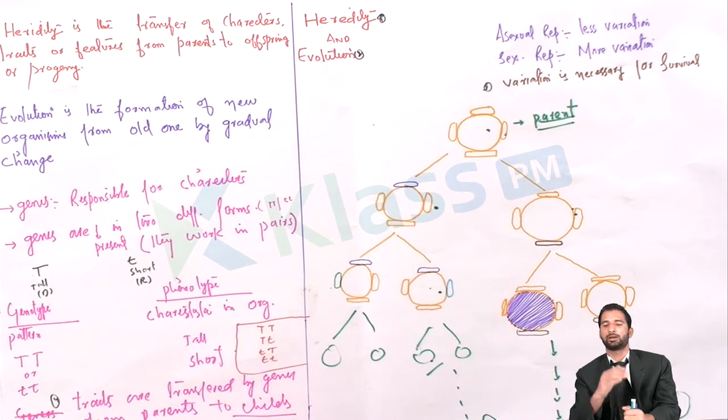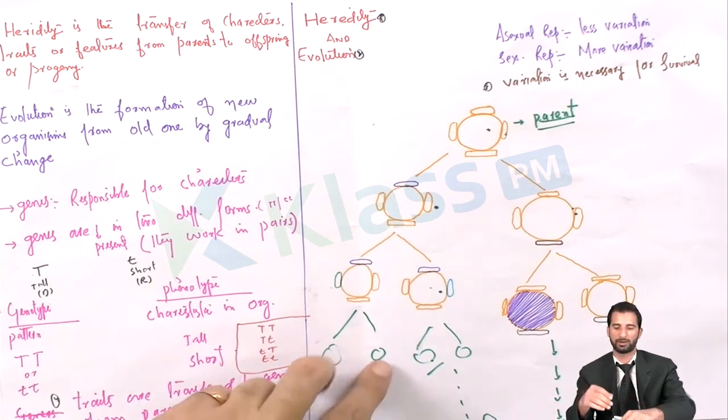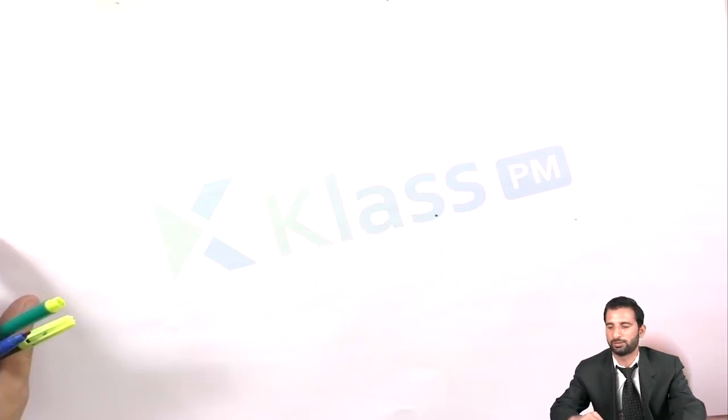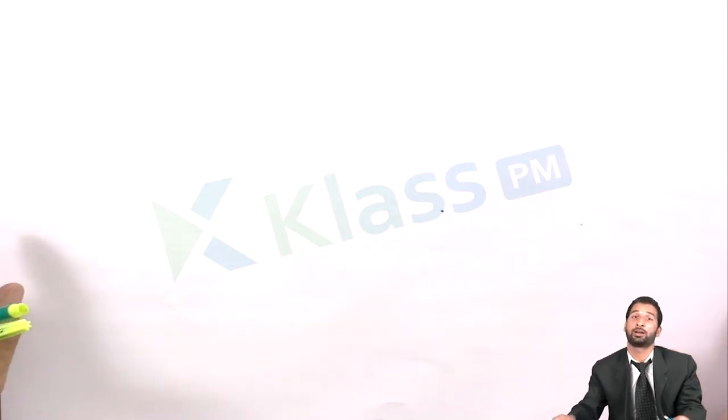So we will see here that sexual reproduction is very necessary for variations to occur, and variations are very necessary for the survival of life. Variations are very important for survival. If there are no variations, survival will become very difficult. I will explain it with the help of an example. Please see here, I will give you an example of how variations are important.